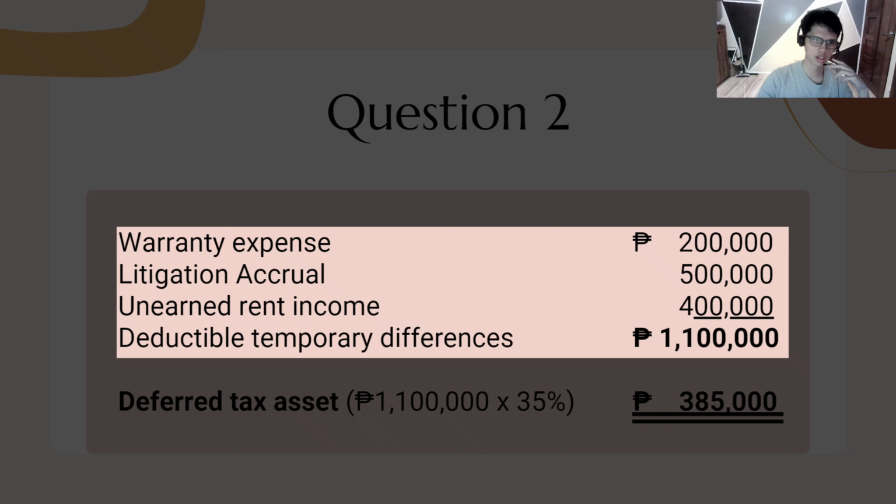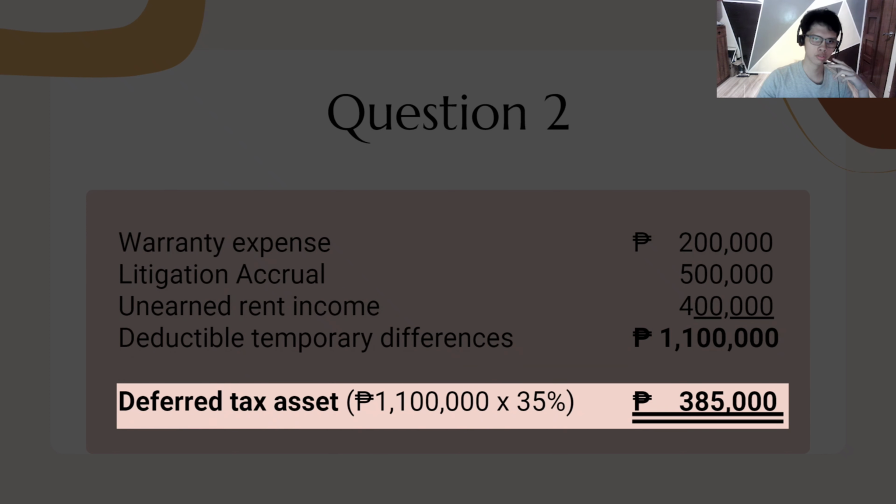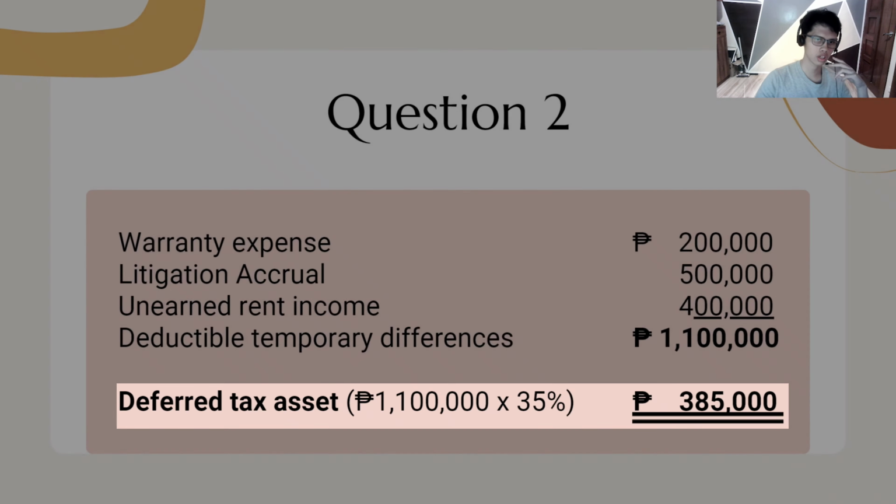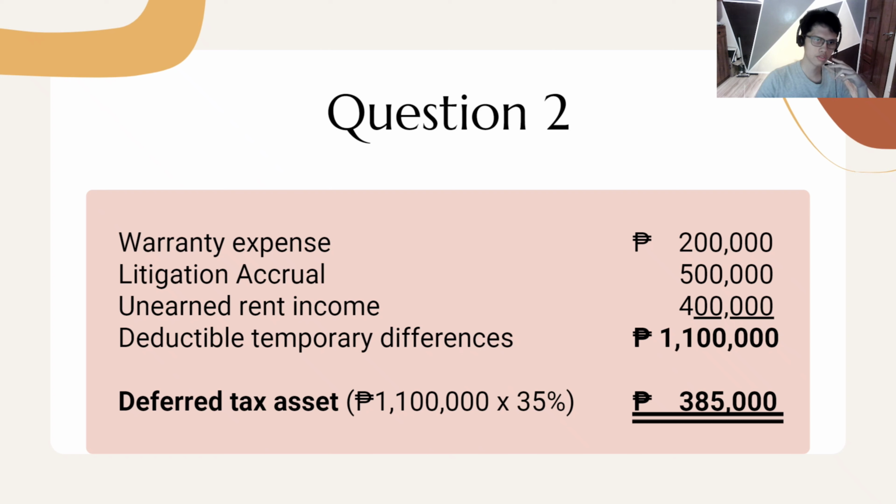To get the deferred tax asset, we will multiply the deductible temporary differences by the tax rate, which is 35%, multiplied by 1,100,000, which equals 385,000 pesos. And if you're asking what deferred tax assets are, these are the amounts of income taxes recoverable in future periods in respect of deductible temporary differences, the carry forward of unused tax losses, and the carry forward of unused tax credits. Deferred tax assets result in lower tax payment when they reverse in the future.